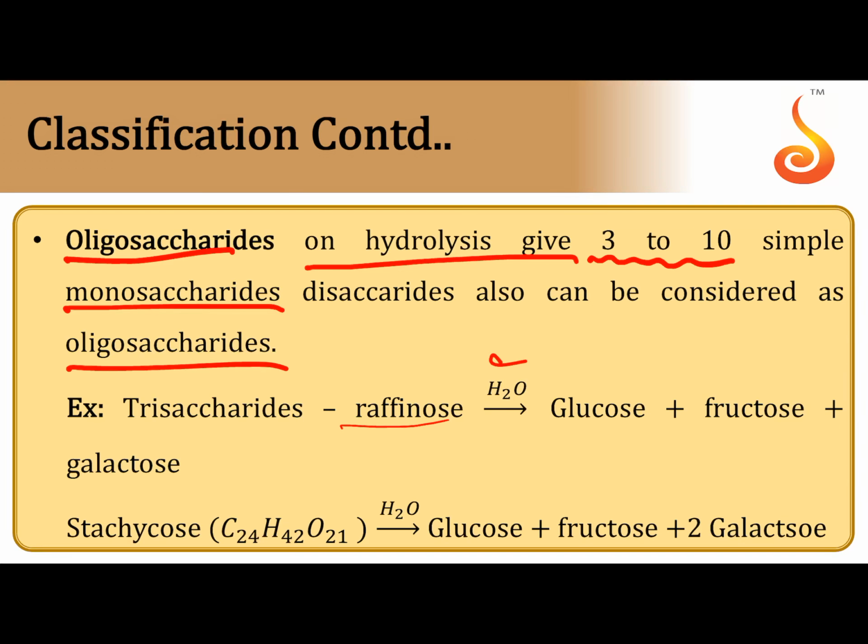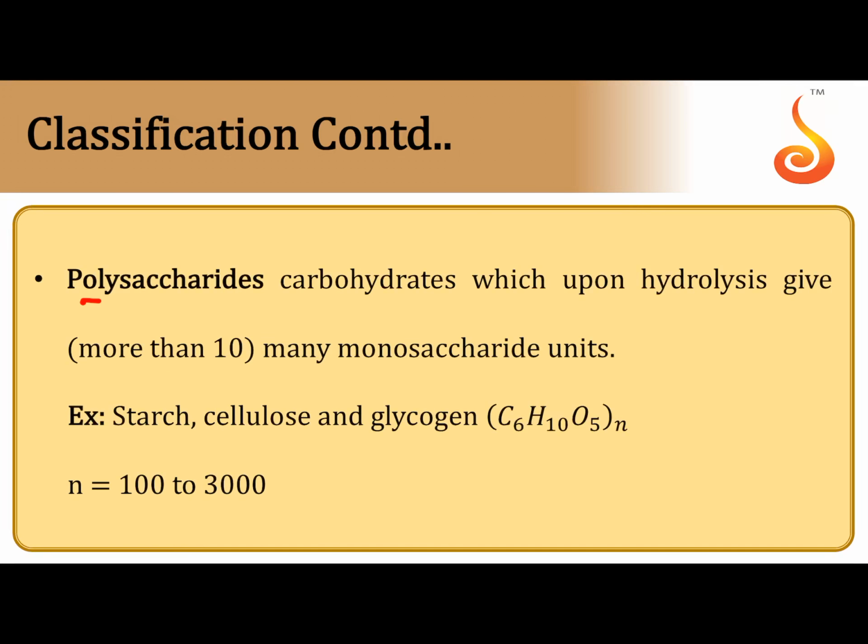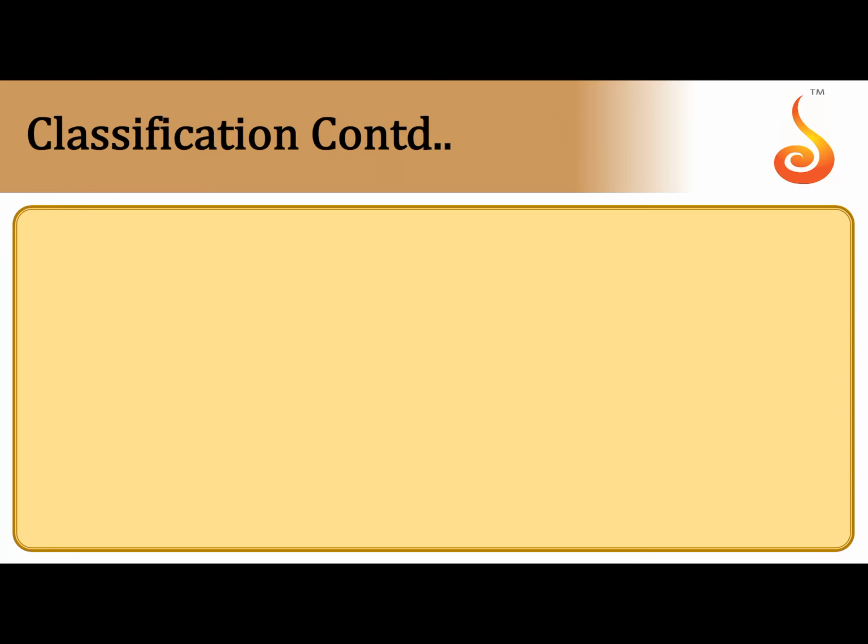So trisaccharides: if you take raffinose, on hydrolysis in the presence of enzyme or acid, it gives glucose, fructose and galactose. Since it is giving 3 units, it is called trisaccharide. Stachyose can produce glucose, fructose and 2 molecules of galactose. So totally 4 particles are produced from 1 particle of carbohydrate. That's why this is tetrasaccharide. Polysaccharide: n number of monosaccharides are produced. Examples: starch, cellulose, glycogen, etc.